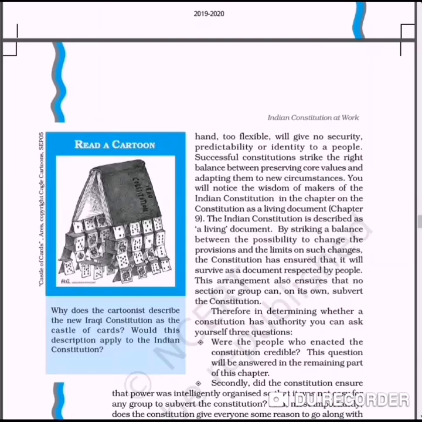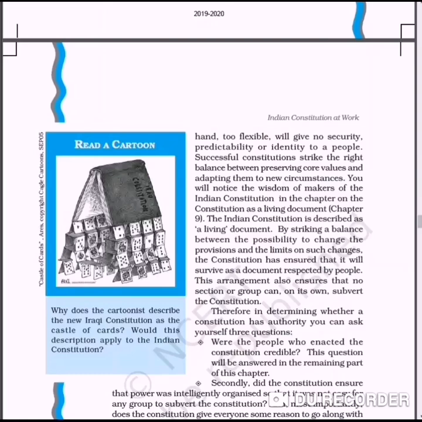Then the Constituent Assembly had 8 major committees on different subjects. Students, the constitution was not prepared within one day or by one person only. Actually, there were different committees on different subjects or issues. Pandit Jawaharlal Nehru, Dr. Rajendra Prasad, Sardar Patel and B.R. Ambedkar chaired the committees. You must know about the role of Sardar Patel and Pandit Jawaharlal Nehru, who also gave very good suggestions to the committees.